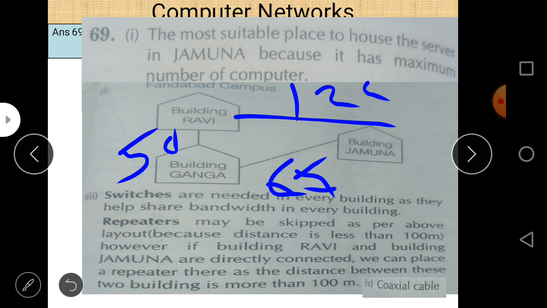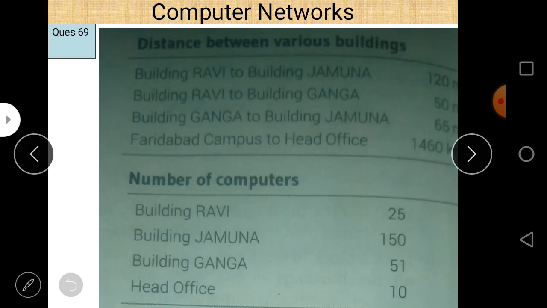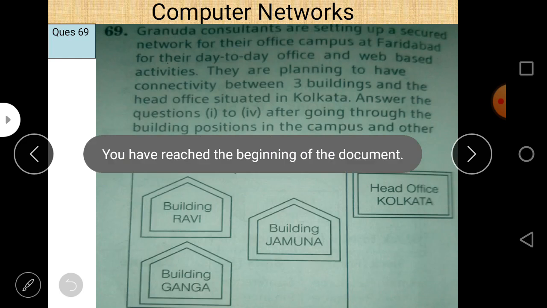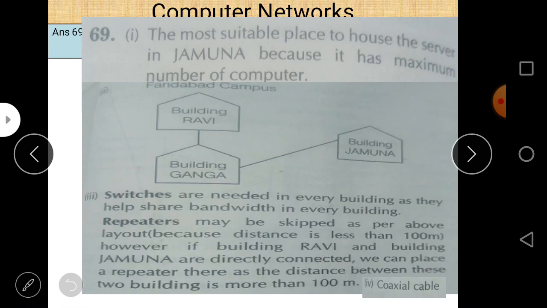As you can see, if we want to connect building Ravi and building Jamuna, that is around 120 meters. Let us check it again whether it is 50, 65 or 120 or not. 50, 65, 120. Yes, that is 50, that is 65, and that is 120.